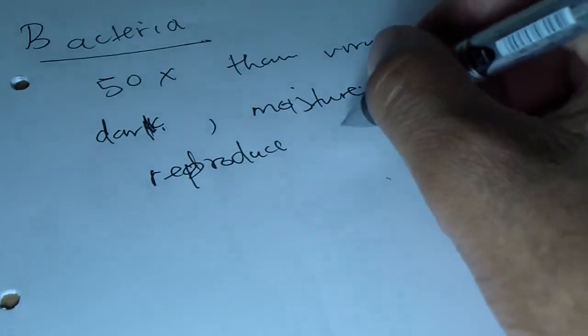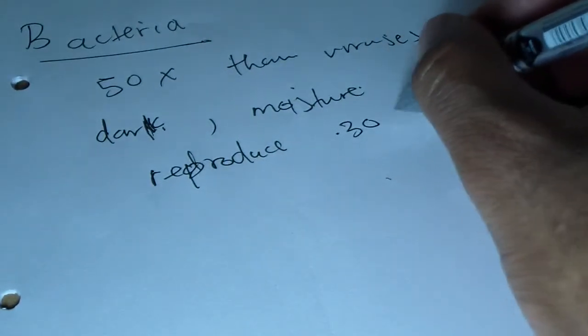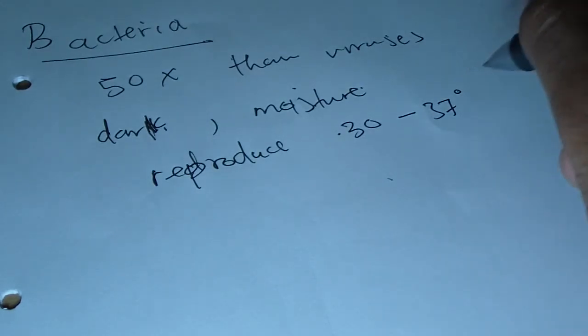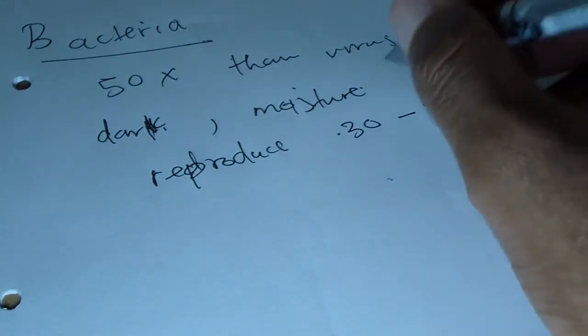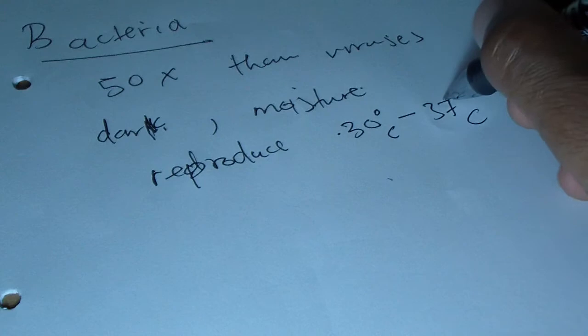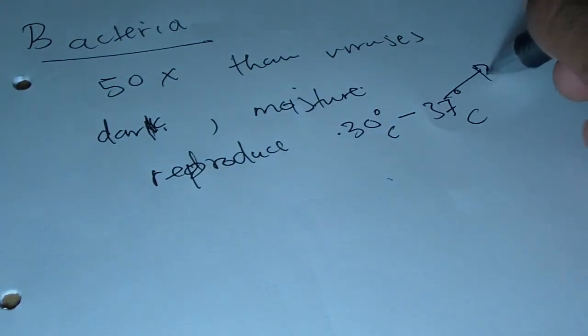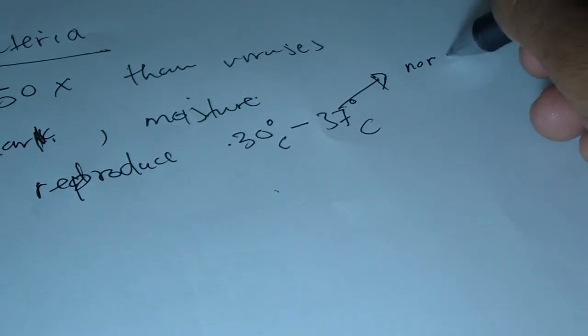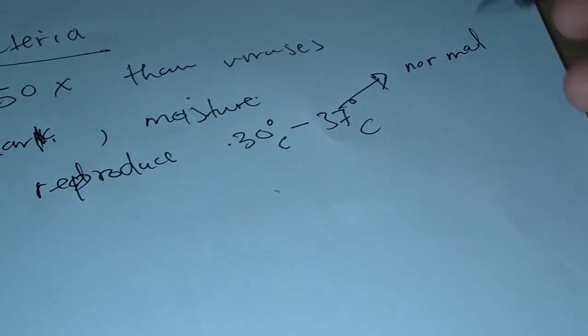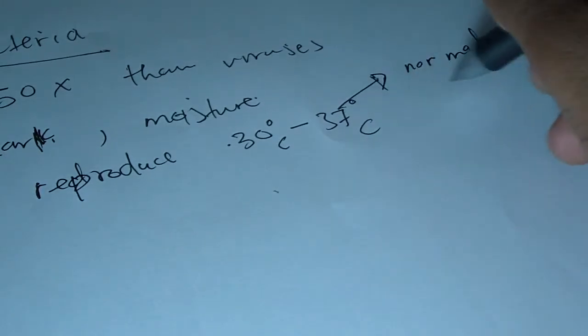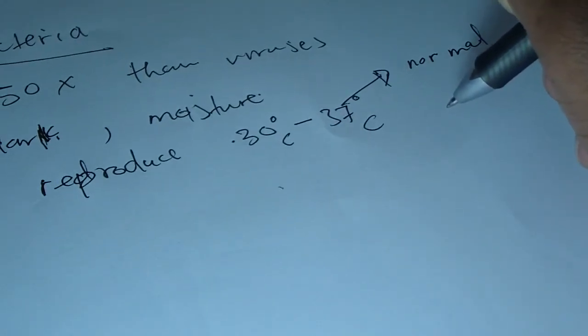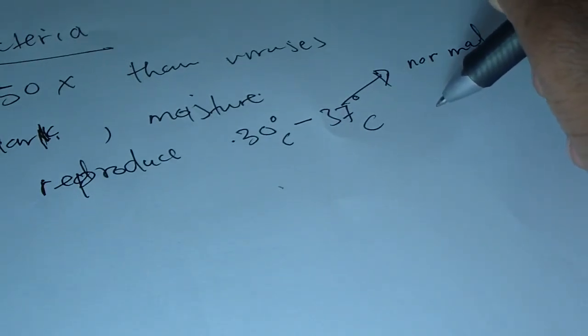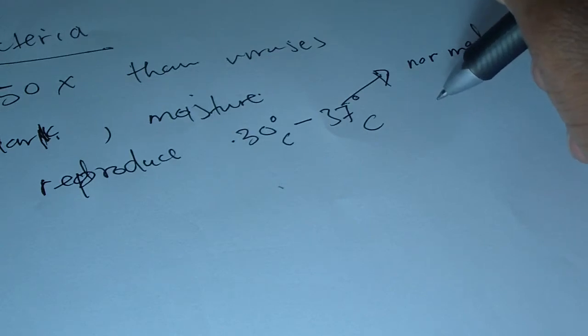And guess what? This is the normal body temperature of a human being. So this is our normal body temperature. That makes bacteria dangerous to us, because at these temperatures, bacteria are reproducing very, very well. It's pretty much their optimal temperature. So that makes it dangerous to us.